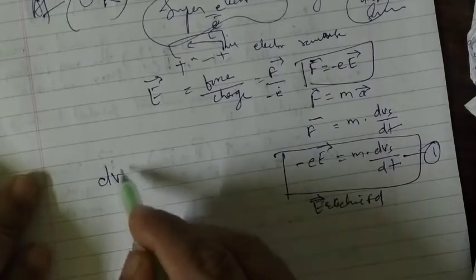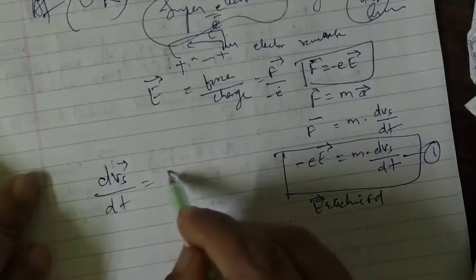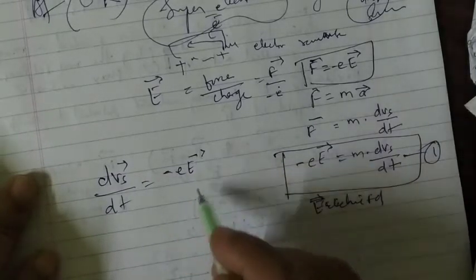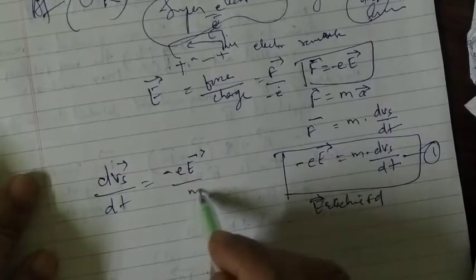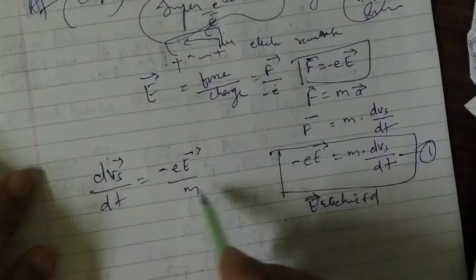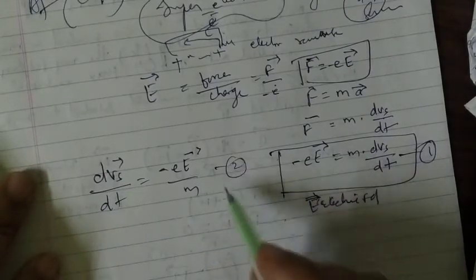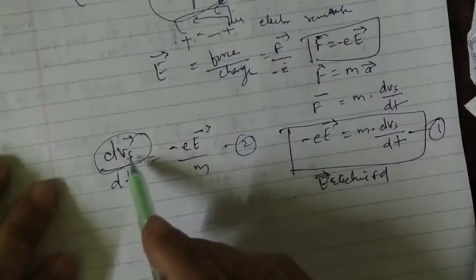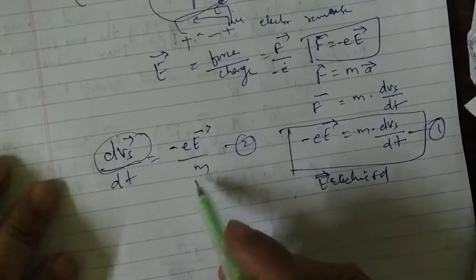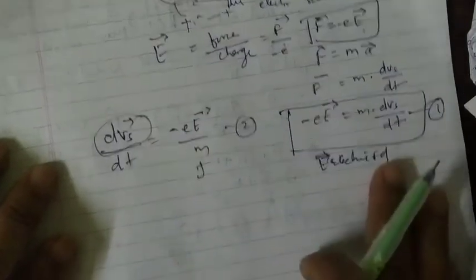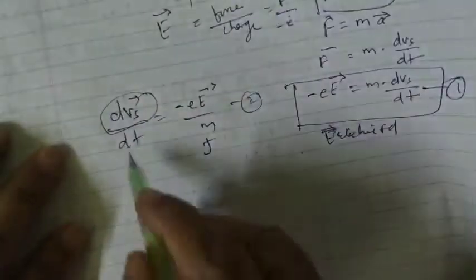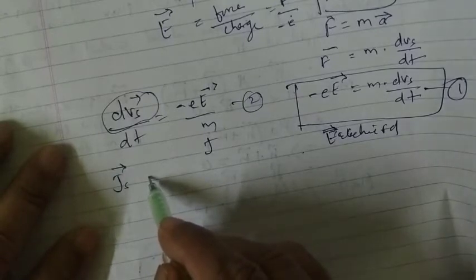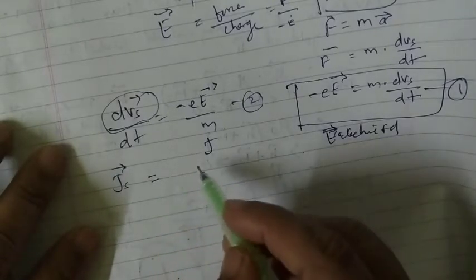Or I can write it in this way also: dvs by dt is equal to minus e into E vector divided by m. I'm taking this here as equation 2. And this velocity is given by the current density j, so differentiating, I can take this, equation 2, as js, the current.